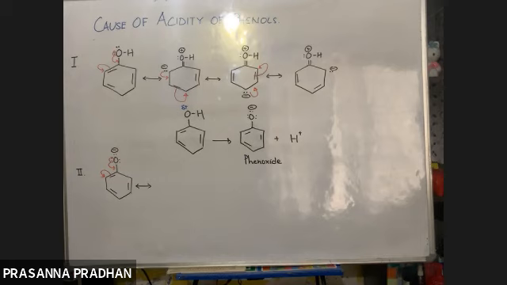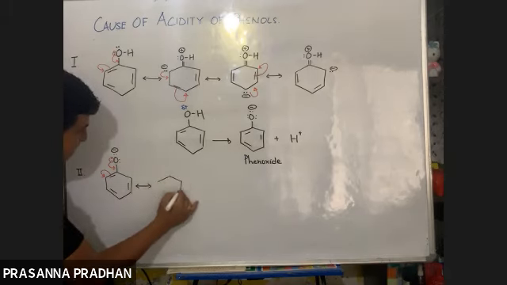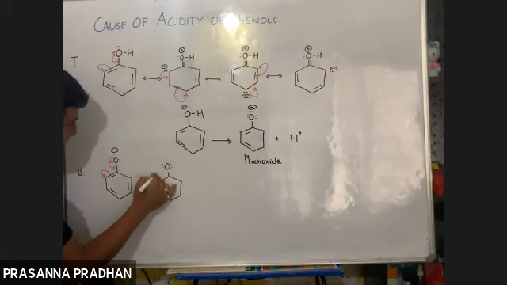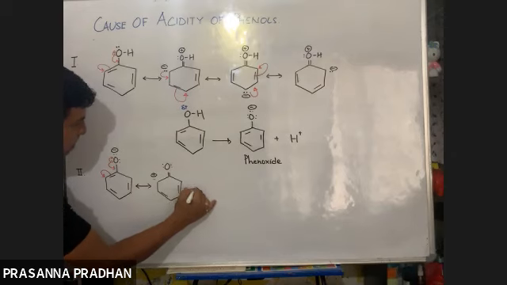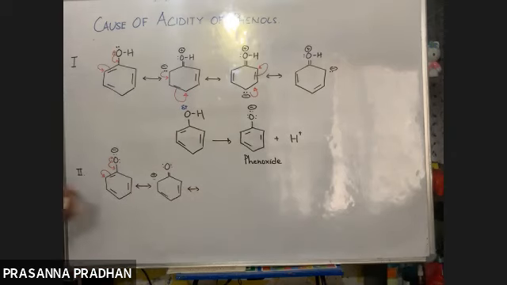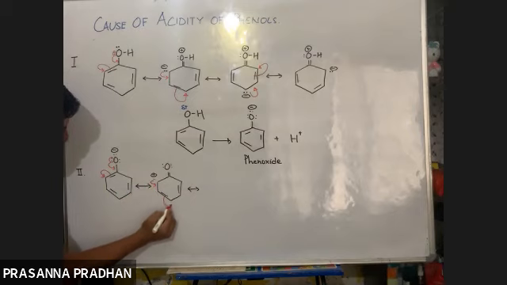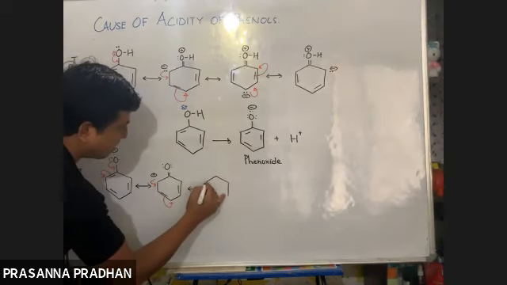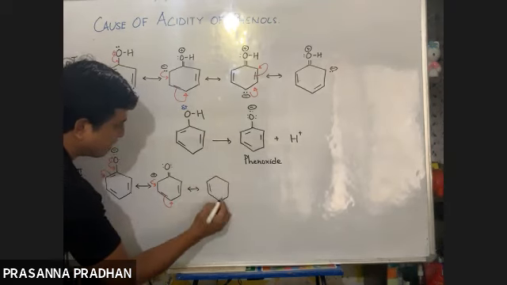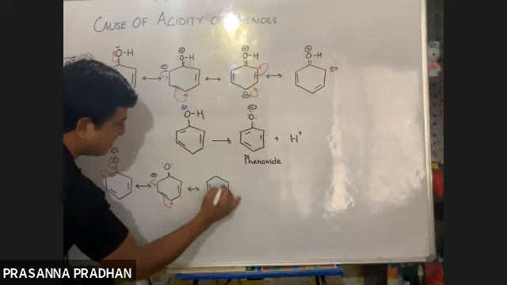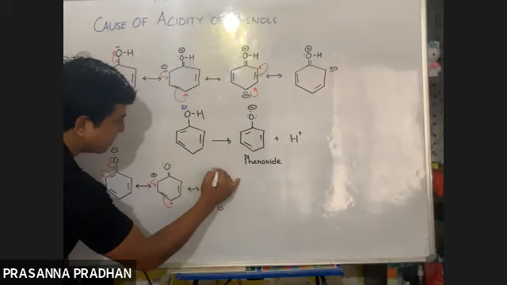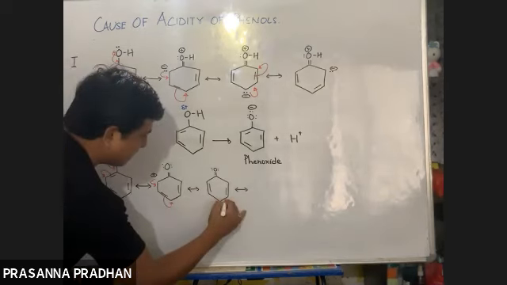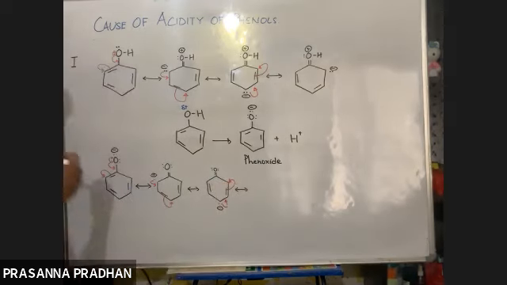So resonance will occur here. Just like phenol, the phenoxide ion is also resonance stabilized. These two electrons are going to come out here. Now these electrons will go out here, and these two electrons will go out here like this. Please practice how to draw the resonating structures. Resonance means there is a delocalization of electrons, a transfer of electrons from one atom to another, like this. These two electrons will come out here, and these electrons will go out here like this.